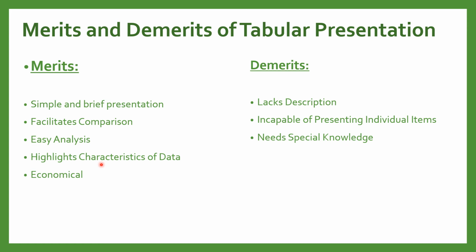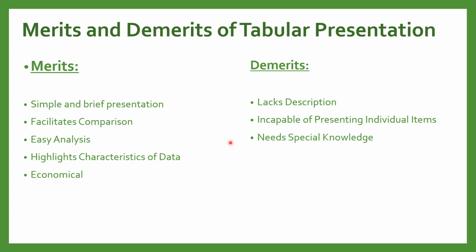Lastly, the last merit is that it is economical. Tabular presentation is a very economical mode of data presentation, very time saving, and it saves space also.